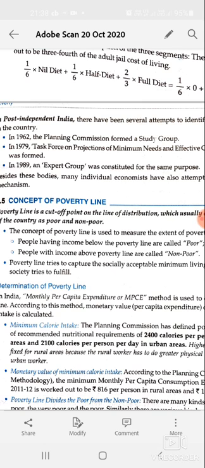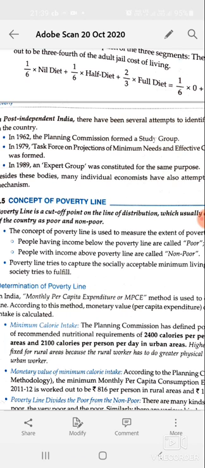The not-so-poor sometimes may come below the poverty line, but they are not so poor. The middle class never touches the poverty line. The upper middle class are a higher income group. Then the rich, more than that the very rich, and then millionaires and billionaires. Thus the whole of society is divided into two parts: poor and non-poor.